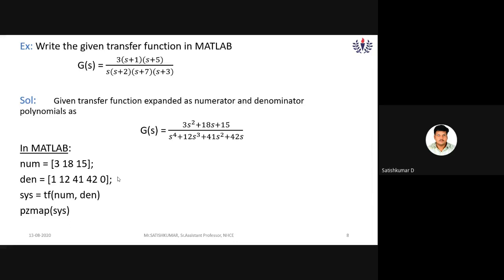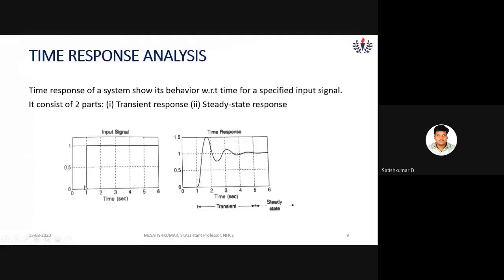And pzmap, this is the pole-zero map. This command is pole-zero. In this transfer function, the numerator represents the zeros and the denominator represents the poles. So I am going to find that out by using this command pzmap, and sys is the transfer function.